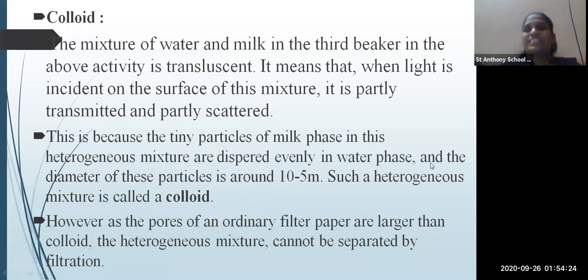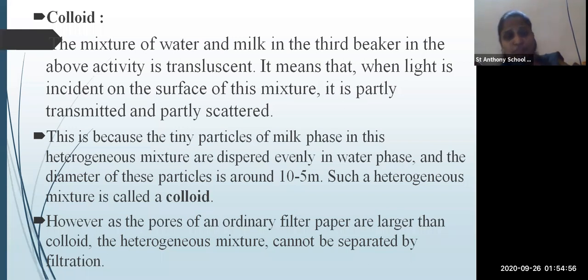Here you can see the tiny particles of the milk phase in the heterogeneous mixture disappear in the water phase. If water is added to the milk, what will happen? You will not see the tiny milk particles because of the excess of water in the milk. And if a drop of milk is observed, you can see there are some tiny particles of the milk phase in the heterogeneous mixture.